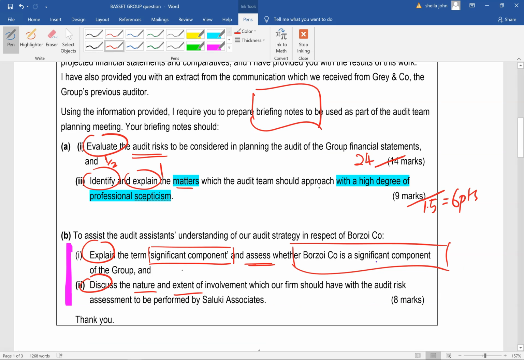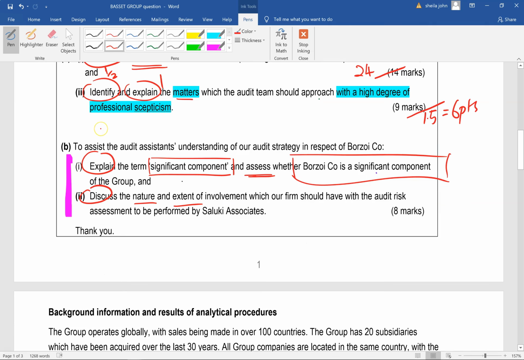And then identify and explain matters which the audit team should approach with a high degree of professional skepticism, and we've not found any yet. And to assist the audit assistant's understanding of our audit strategy in respect of BOSOI, the explanation of significant component, and then to talk about the extent of the involvement.